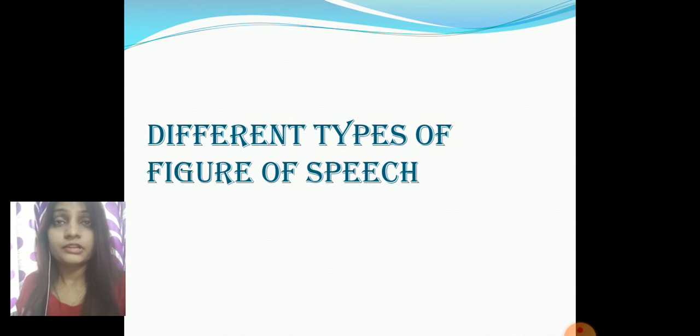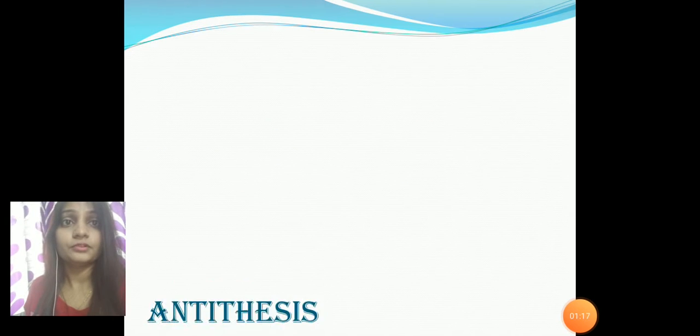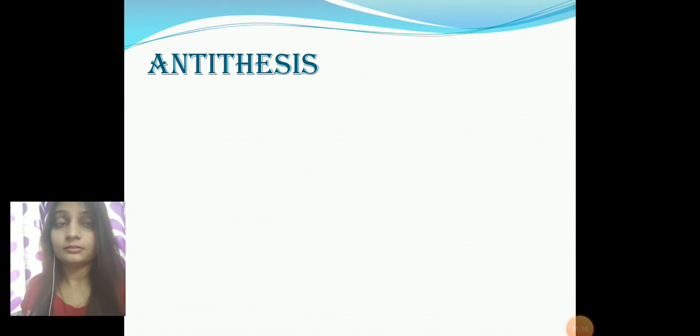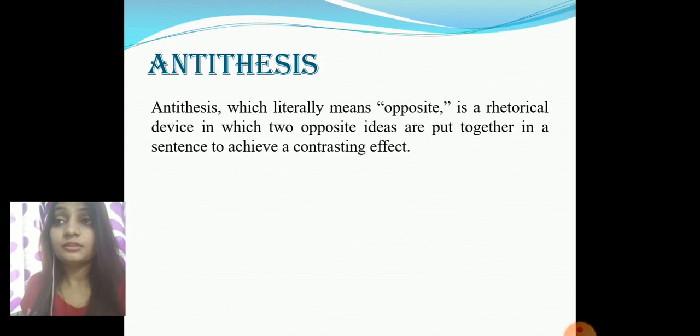Now come to different types of figure of speech. What are the different types of figure of speech? The first one is your antithesis. What is antithesis? Antithesis literally means opposite. It's a rhetorical device in which two opposite ideas are put together in a sentence to achieve contrasting effect.